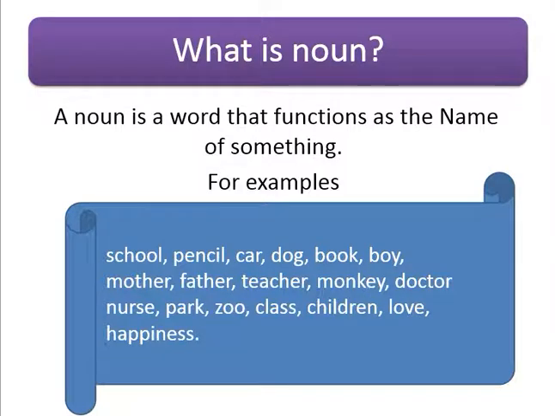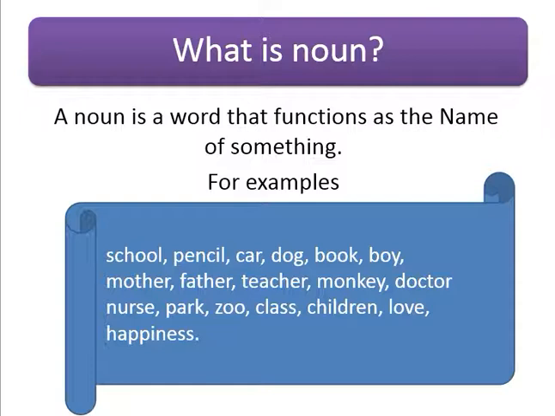Let us review what a noun is first. We had learnt in the previous session. What is a noun? A noun is a word that functions as the name of something. For example, school, pencil, car, dog, book, boy, mother, father, teacher, monkey, doctor, nurse, park, zoo, class, children, love, happiness. All these are a few examples of the names of things, places, people and ideas.